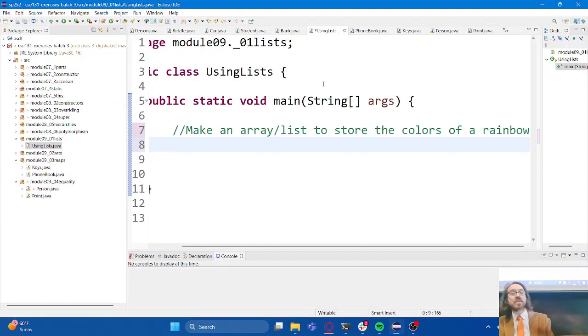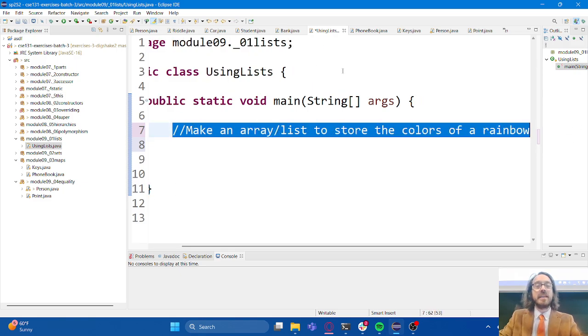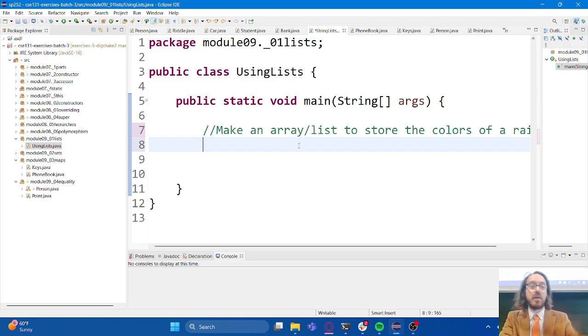Let's start by walking through a simple example to contrast the difference between an array and a list. This exercise should, I would hope, at this point be very trivial to you: make an array that stores all of the colors of the rainbow. I'm not going to spend a ton of time doing this, but I'm going to go through it quickly. Since I'm storing colors, probably a string, I'm going to make a string array called rainbow, and this is all review. I have to say how big I want this array to be.